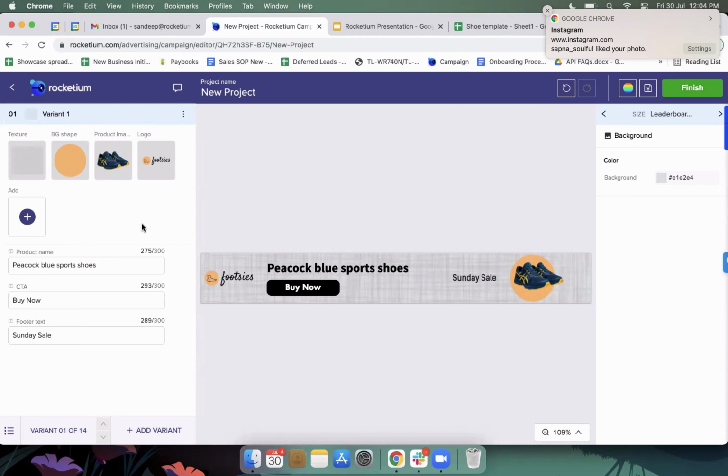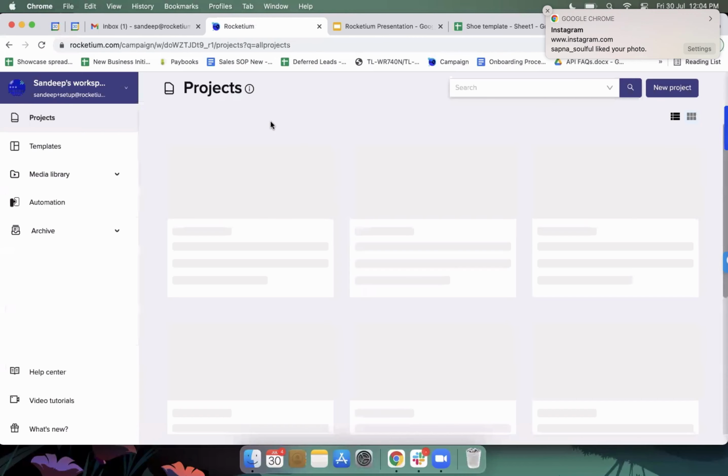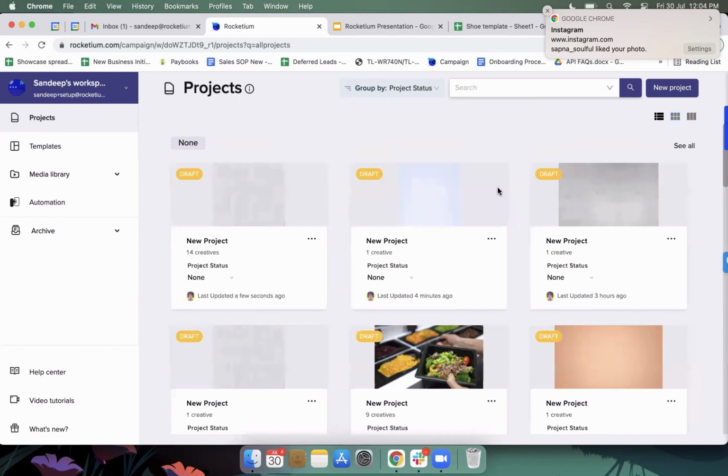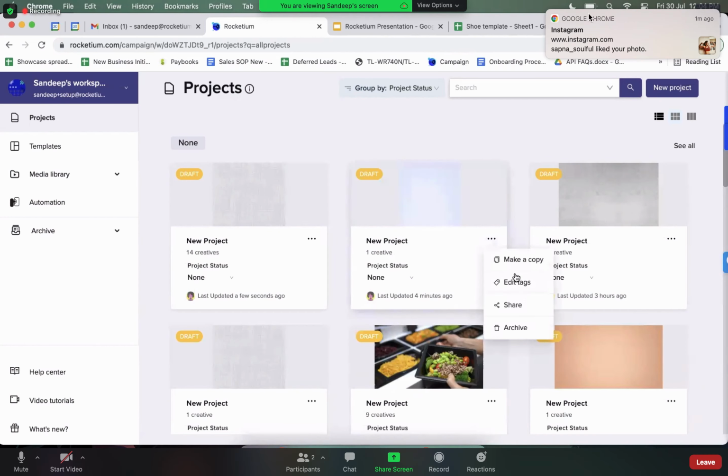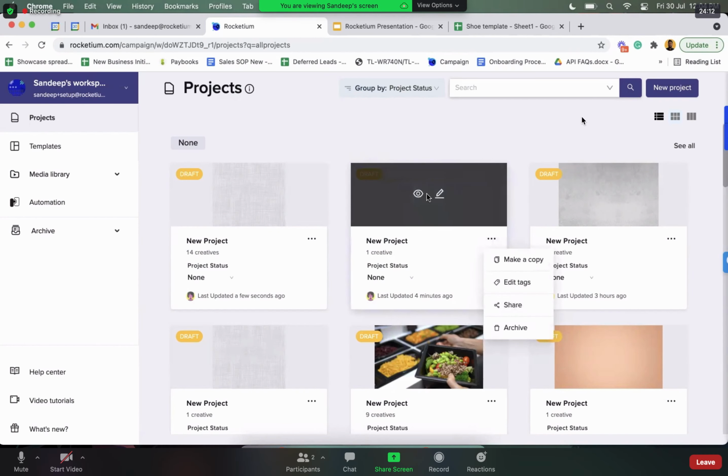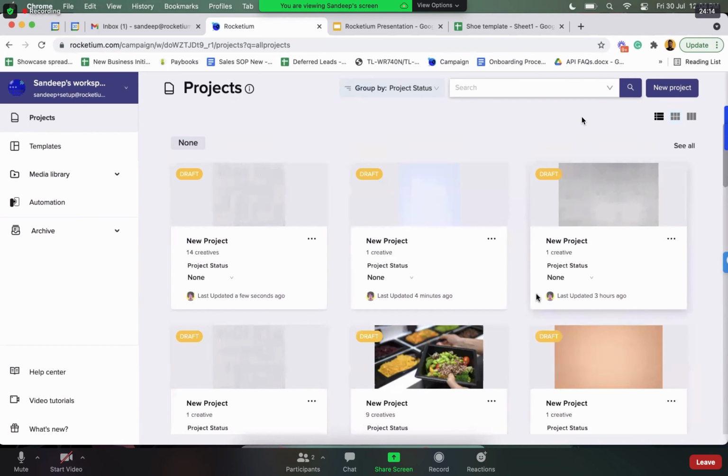Correct. So how does this work? Does this export into display ads? How does the export part of it work? So once this is created, you can go ahead and export this, and once I export it, it will take a minute to sort of generate all of these creatives. And once that is done, you could go ahead and download it if you want to run any campaigns.